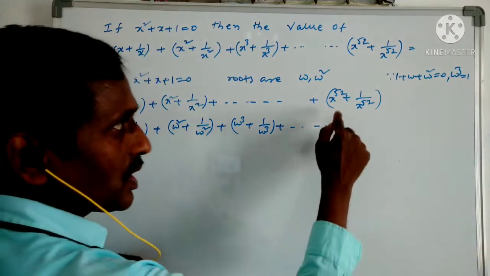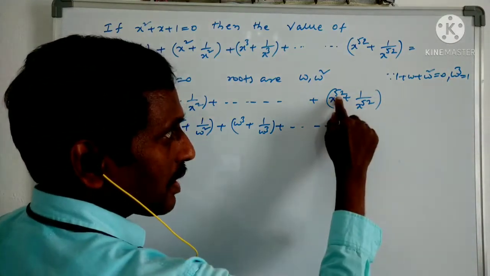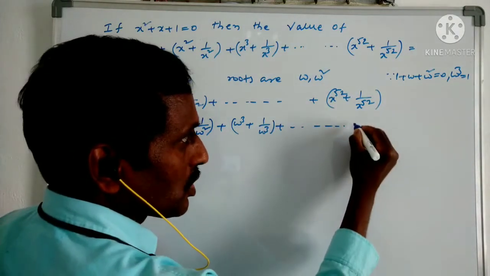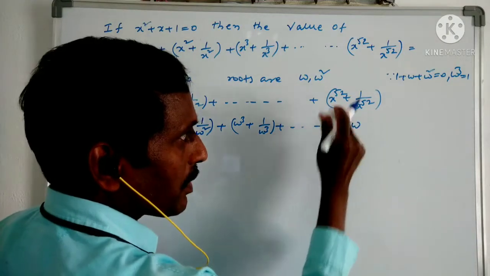So for that, if the power of x is more than 3, convert it into powers of 3. Then what can we write? x power 52, we are writing it as omega power 52.